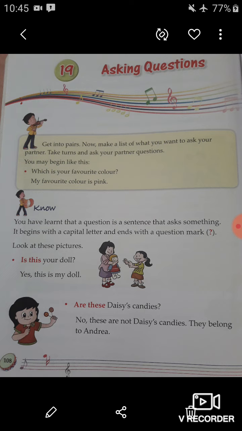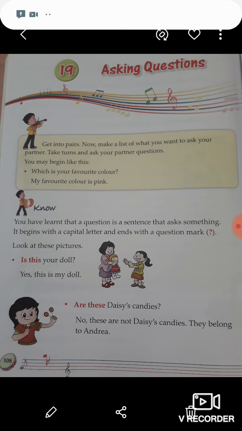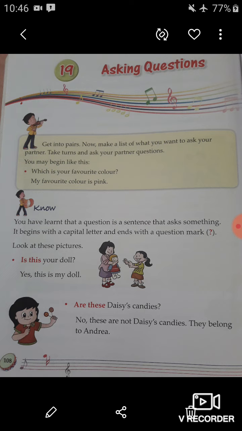So students, here you have to make pairs and make a list of what you want to ask your partner. Take turns and ask your partner questions. Then your partner has to answer. You may begin like this. You have to ask the question, which is your favorite color, to your partner. Then your partner will answer, my favorite color is pink. So like this you have to do this activity.